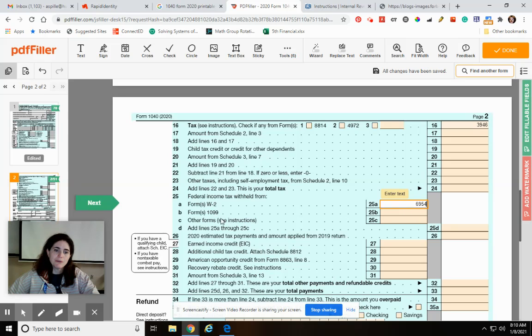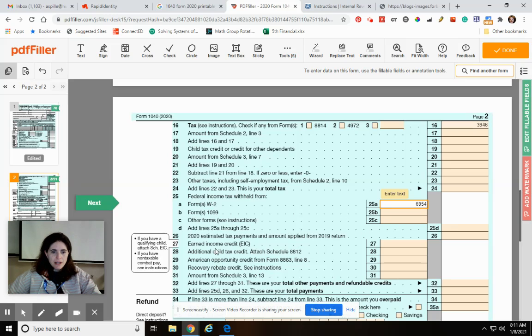Other forms, like Form 1099, are different things that you would get for different special circumstances. For a normal job that you just worked and that was it, you're not going to need any of these other forms. If you took out a chunk of your 401k because you wanted to make a down payment on your house, something like that, then you would be sent a separate form like a 1099 or a 1098, and you would have taxes withheld on that as well. So you would put that here.